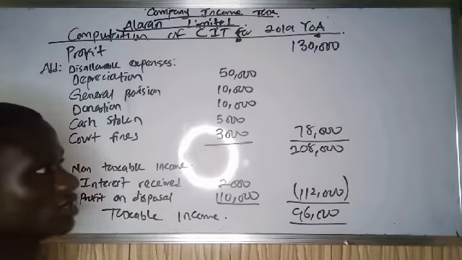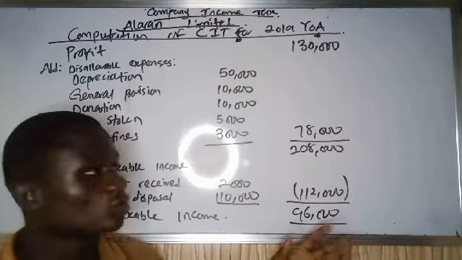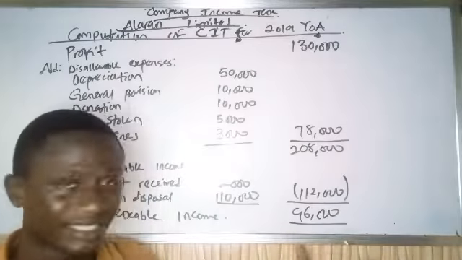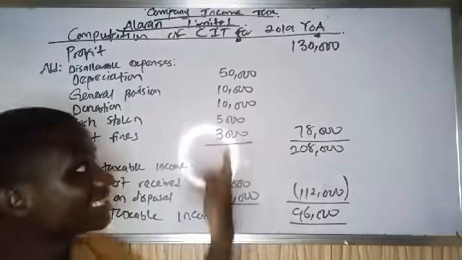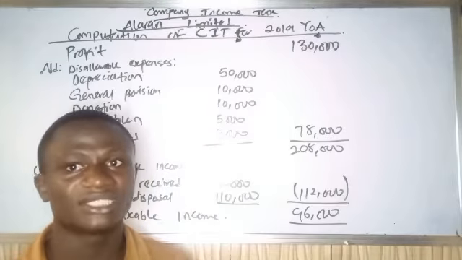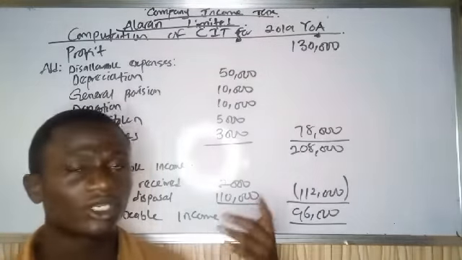Now, in this question, we are only told to compute the taxable income, the income that will be taxed. This is the income that will be taxed. The question would inform us whether this company is a large, small or medium company.